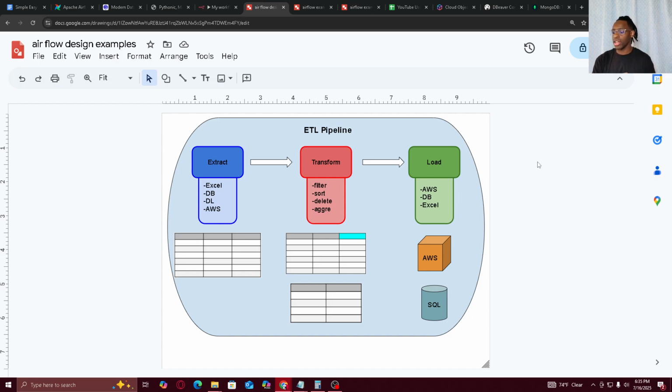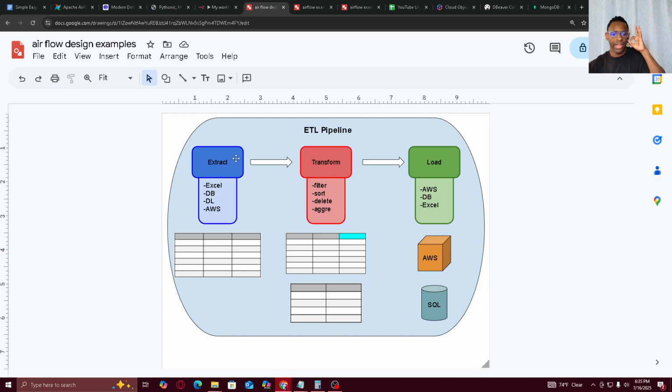The thing about AI you need to understand is AI runs on data. Data is the oil if AI is the car, okay? And this is a basic overview, right? Sometimes the process is a lot deeper than this, but just to give you guys an exposure of how it works.